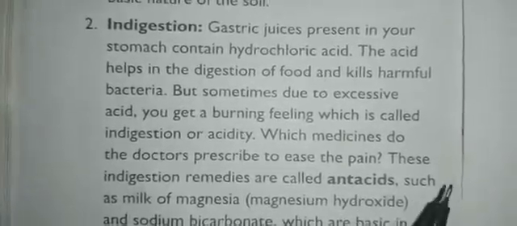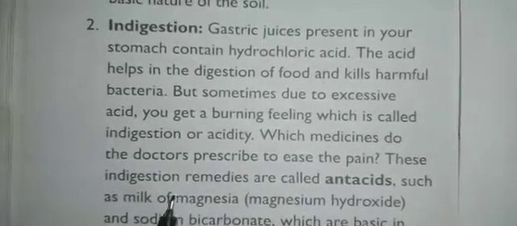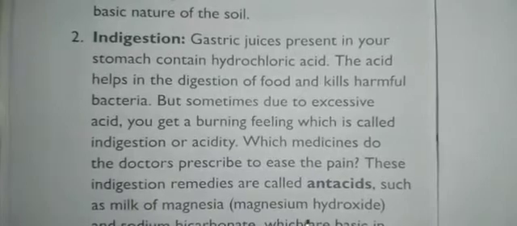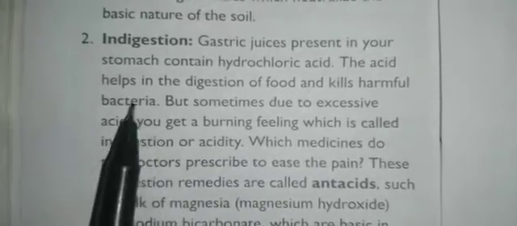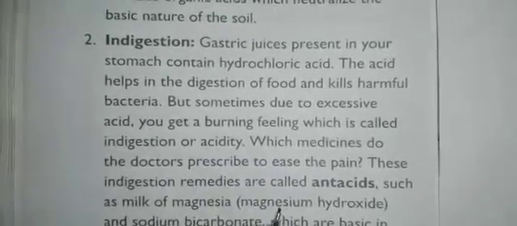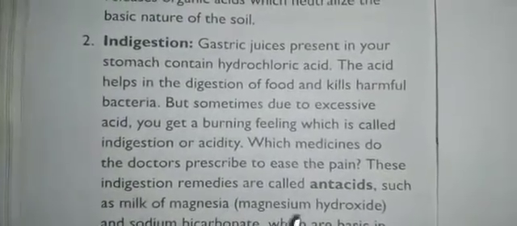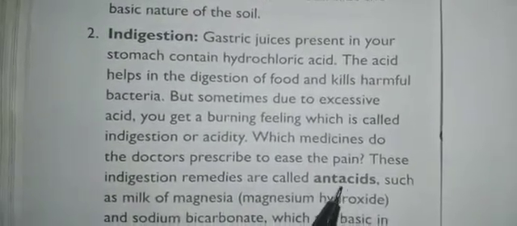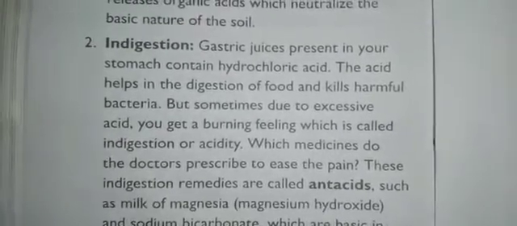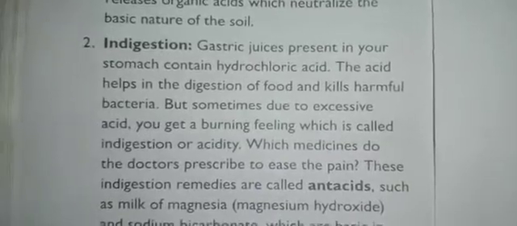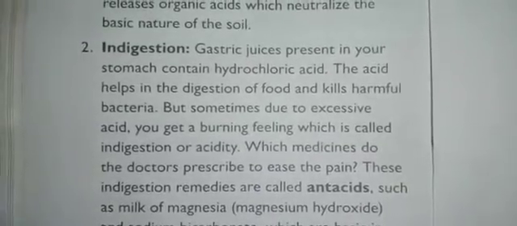Antacids such as milk of magnesia. Milk of magnesia is magnesium hydroxide. It is a basic compound. So if there is too much acid, they give a base, then it will become neutralized. Magnesium hydroxide is called an antacid. And baking soda, normal baking soda, they also use it if there is an indigestion problem.